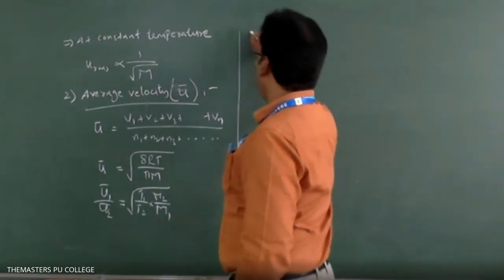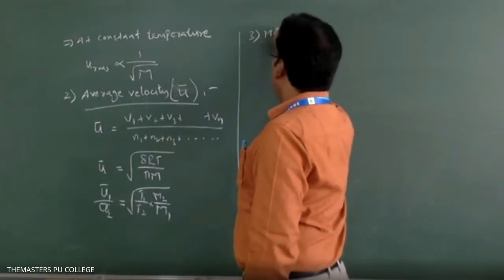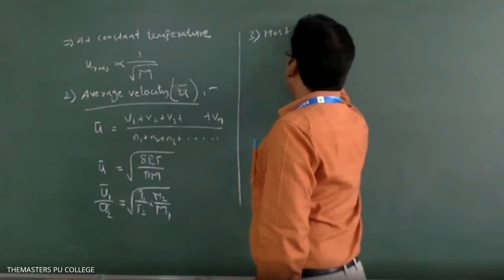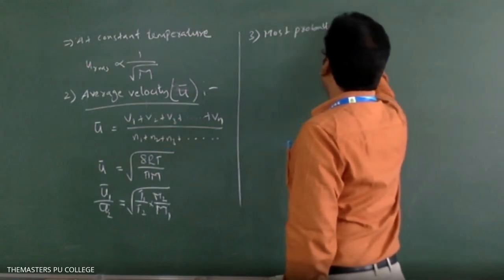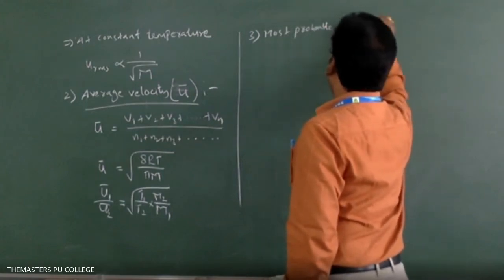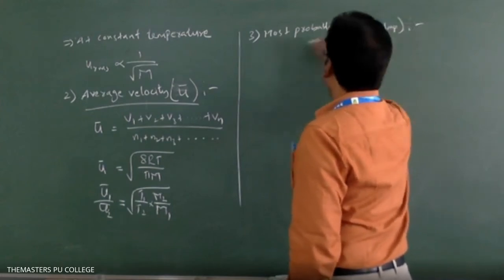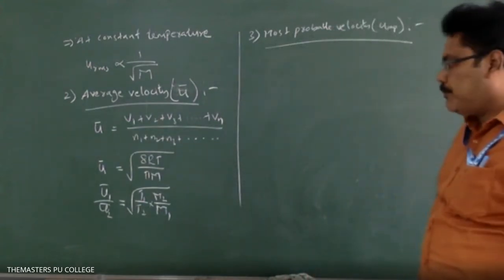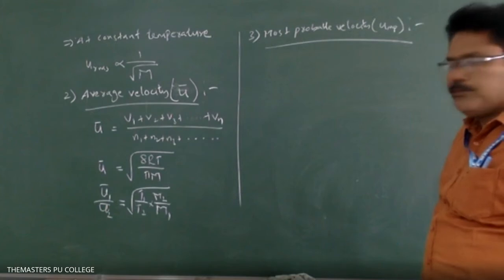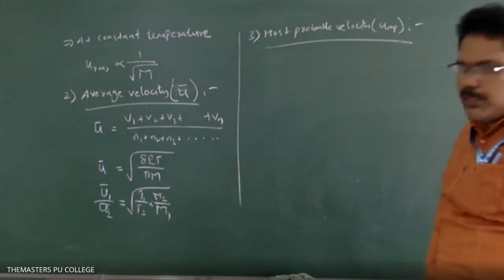The next, third one, is most probable velocity, UMP. Definition.